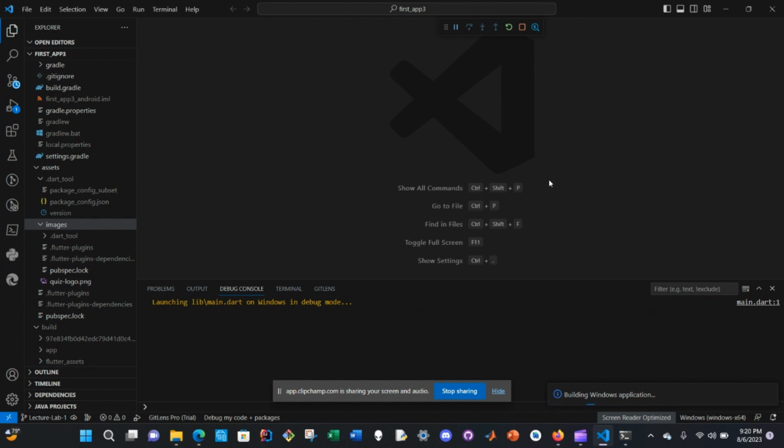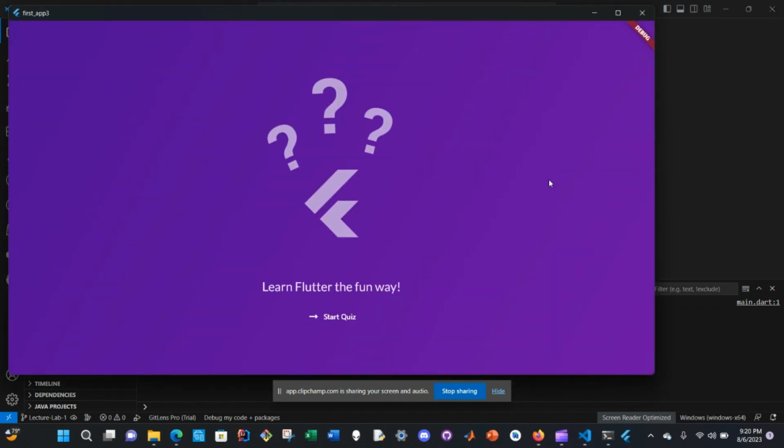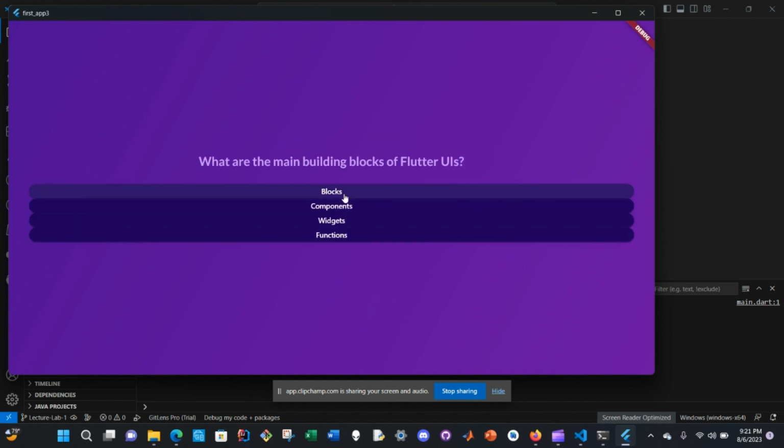So as we wait, what I had to do for this was build a Flutter learning quiz. So there it is, where we could answer Flutter related questions. After answering these questions, we would get a result screen, as shown here, showing which were answered correctly and which would have been the correct answer.